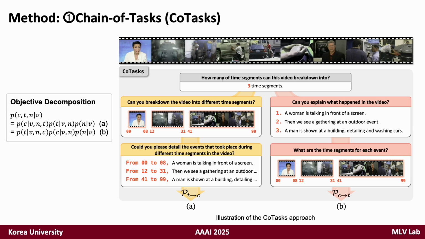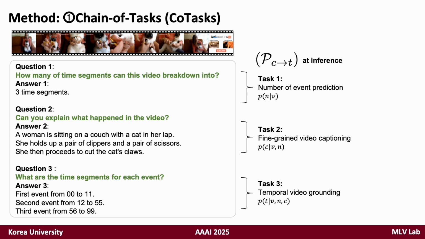In terms of reasoning path B, the model is prompted to first generate the number of segments the video breaks down into, then the model is expected to generate the captions for each event, and lastly, the model is expected to localize those events within the video with timestamps, forming a multi-turn conversation. We specifically trained the model by building CoTasks into a multi-turn conversation involving both reasoning paths to reason in a CoTask manner. The inference process can also follow one of the two reasoning paths, where we simply prompt the model with the path-specific prompts as shown.